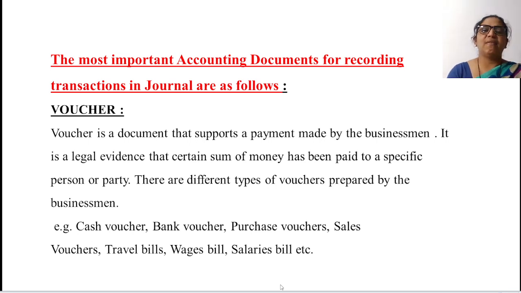These are the types which a businessman is dealing with. From this, you must have understood that a voucher is a document that always supports a payment which has been made by the businessman. Also, a voucher acts as a legal evidence that a certain sum of money has been paid to a specific party. And the various examples given here, we have just discussed.